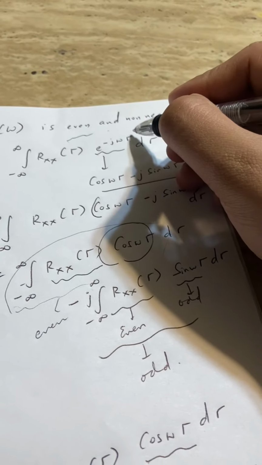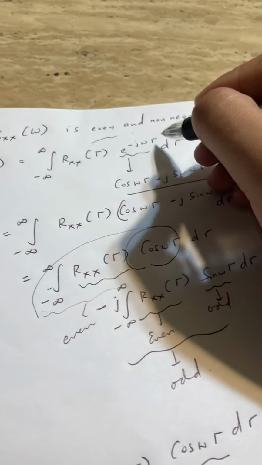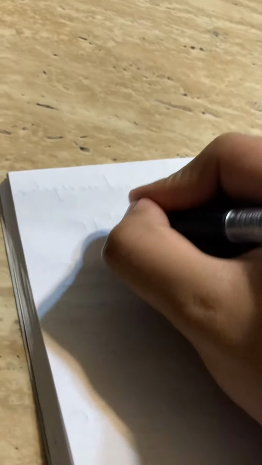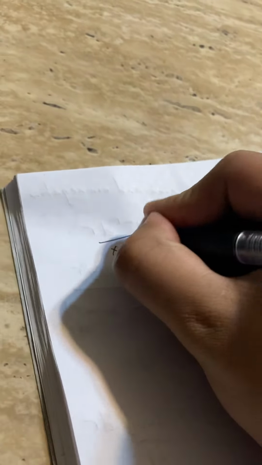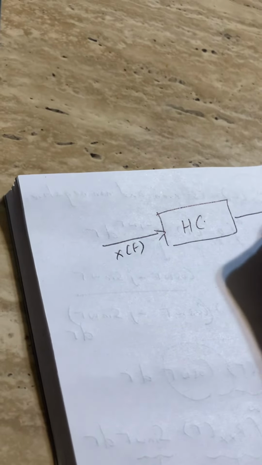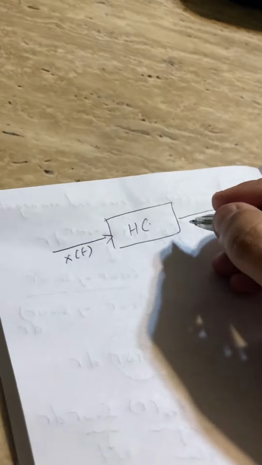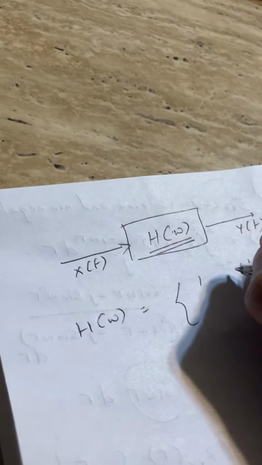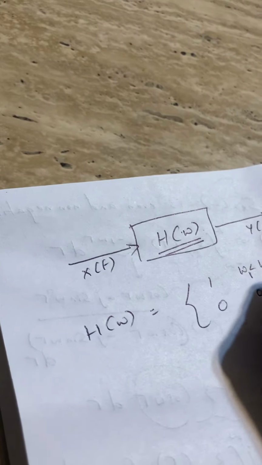So let us look at Sxx of omega being non-negative. Here let us take an example of an h function where x of t is the input and y of t is the output. Here h of omega is 1 when omega is greater than omega 1 and less than omega 2, and 0 otherwise.